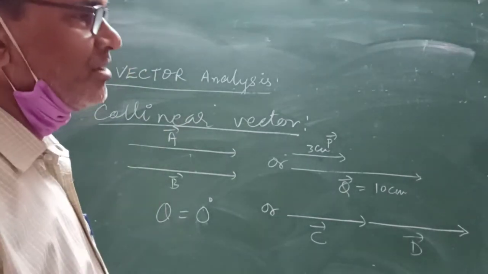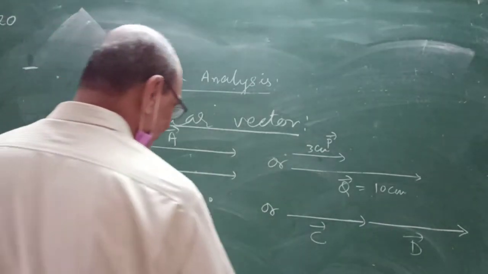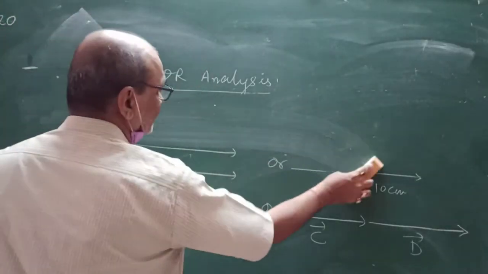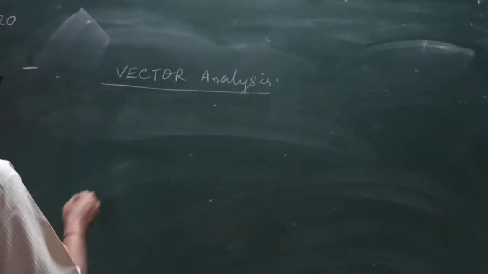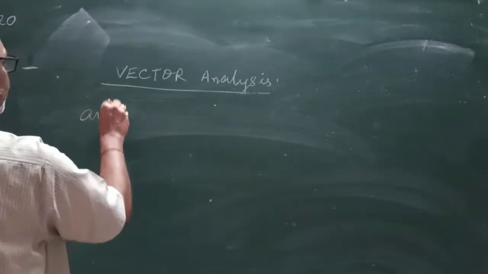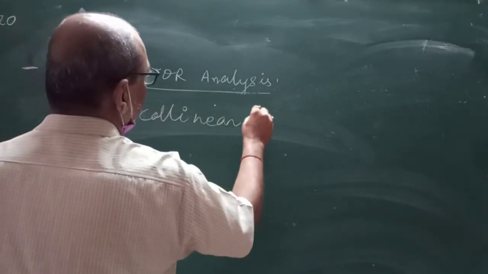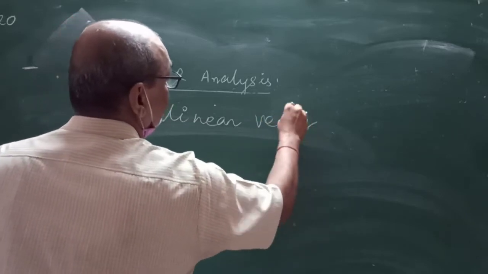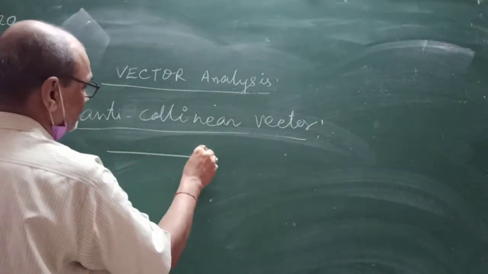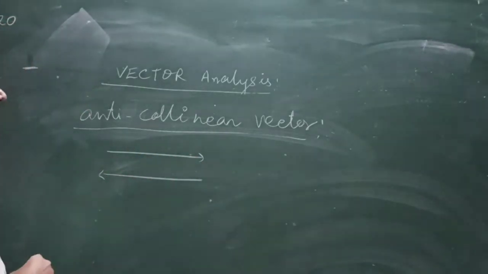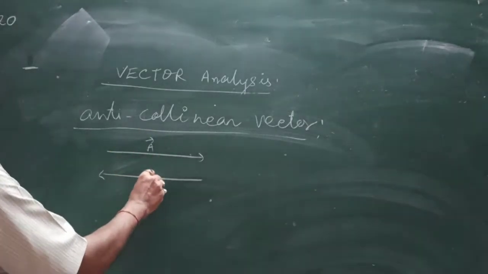What do we call this? Parallel vector. Now another one, anti-collinear vector: same magnitude but in opposite direction. Here vector A and vector B, or anti-parallel vector.